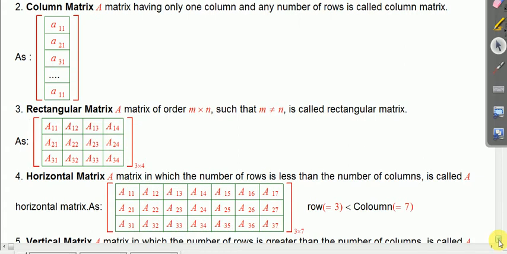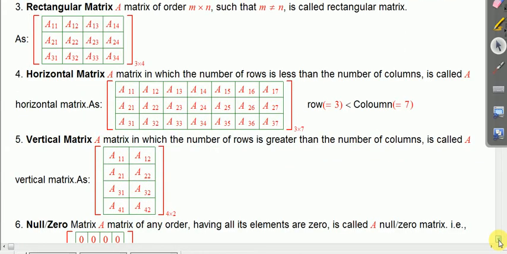Then is the horizontal matrix. A matrix which has a number of rows less than the number of columns is known as a horizontal matrix. For example, I have taken a matrix which has only 3 rows but 7 columns. Then that matrix will be known as a horizontal matrix.